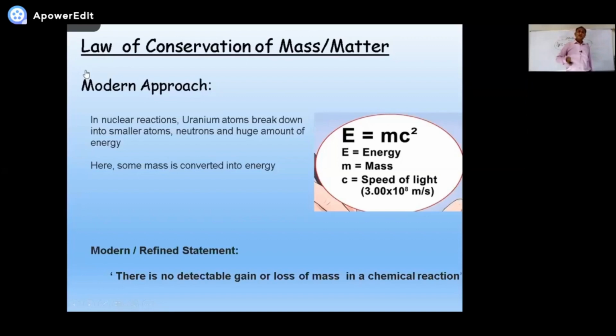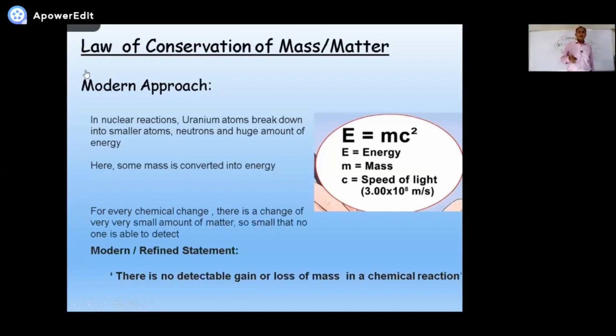So with this knowledge, the law of conservation of matter can be modified. In normal chemical reactions, we suppose that such loss of masses could be there, but not a single scientist till today is able to find that loss of mass by any sort of weighing machine. So that is why, what is the complete statement? There is no detectable gain or loss of mass in a chemical reaction.